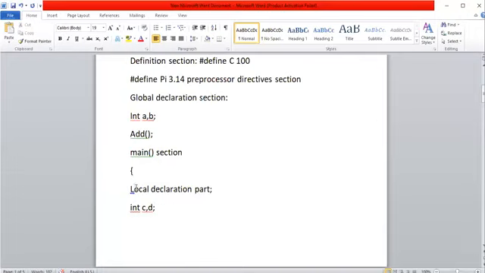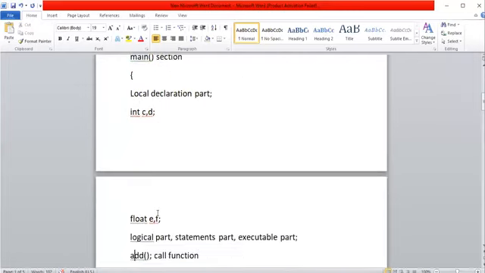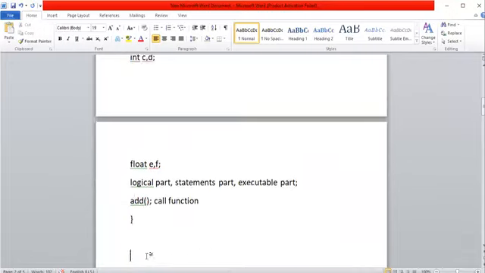Immediately after the open curly brace, if you want to use some variables, then you must declare those variables. The scope or lifetime of these is within the main program only. So c and d are available to the main program, e and f are available to the main program. You must use those variables here only, or you can provide these variables as input to function calling. There you must take the respective variables for copying. I will explain in detail during the functions explanation, don't worry.